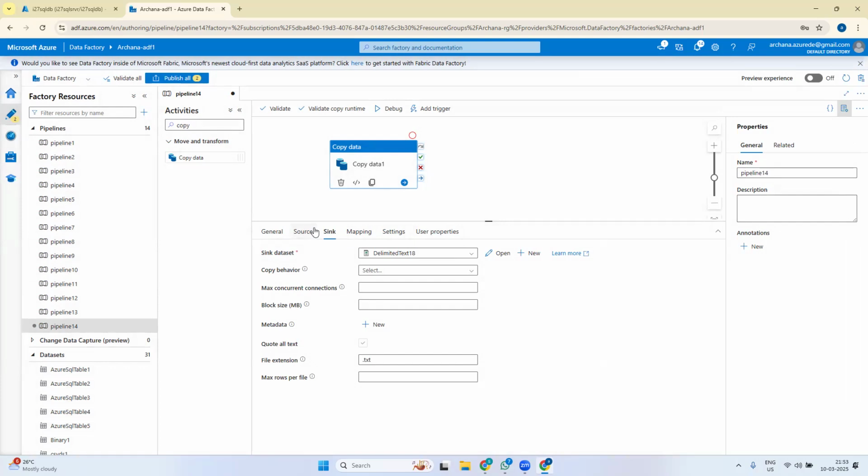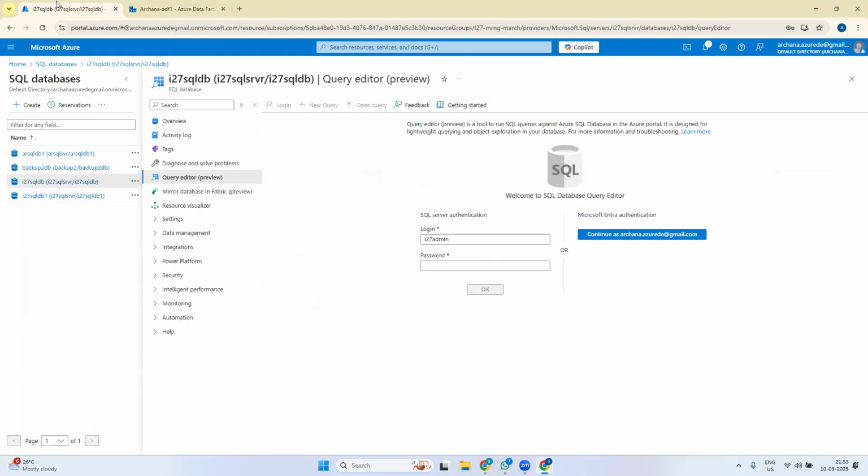So I have sink, I have source. But for source I have not declared which database and which table name. So I'll see what table is available in this database so that I can use the table name there.